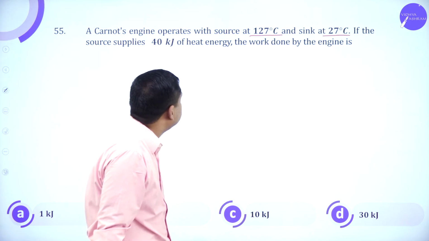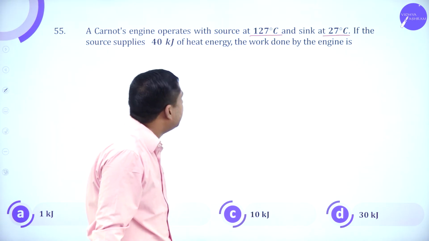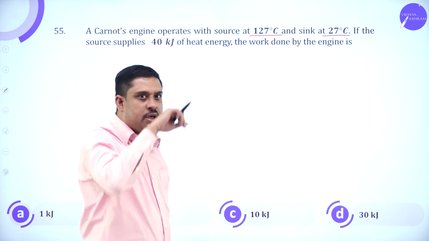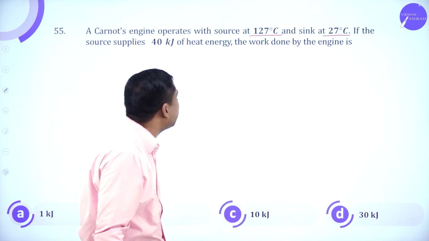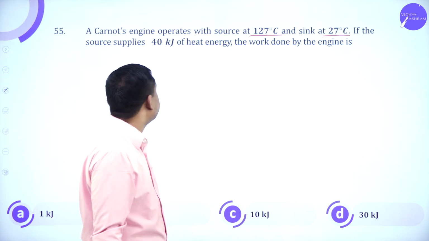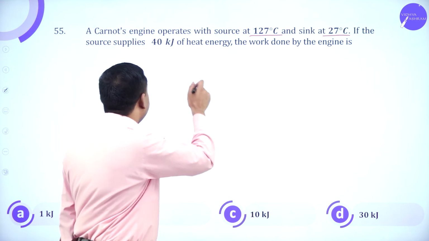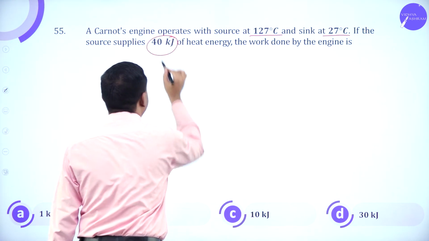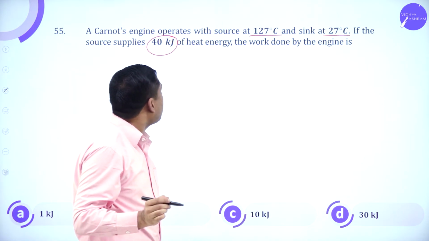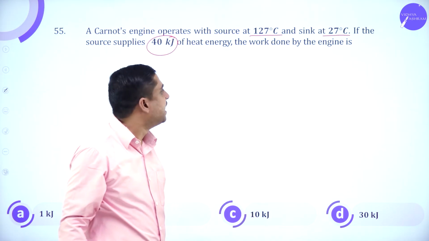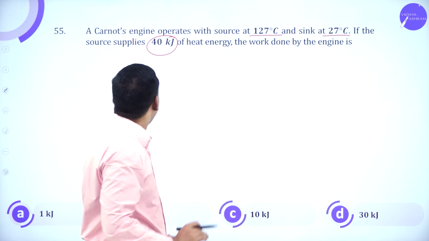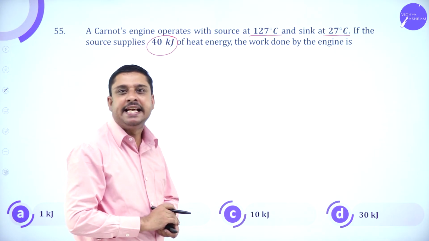Temperature of the source 127 degrees Celsius. Temperature of the sink 27 degrees Celsius. If it supplies 40 kilojoule of heat energy, what is the work done by the engine?